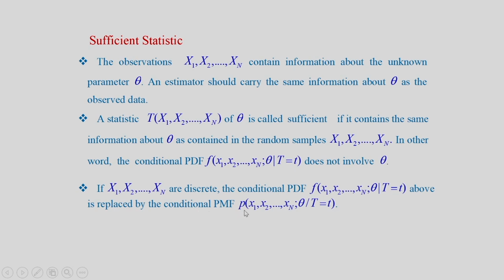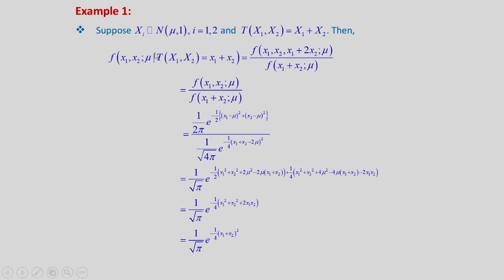So, the statistic T is sufficient if this conditional PMF of the data given T equal to small t does not involve the parameter theta. So, we have defined the sufficient statistic, and let us see an example.